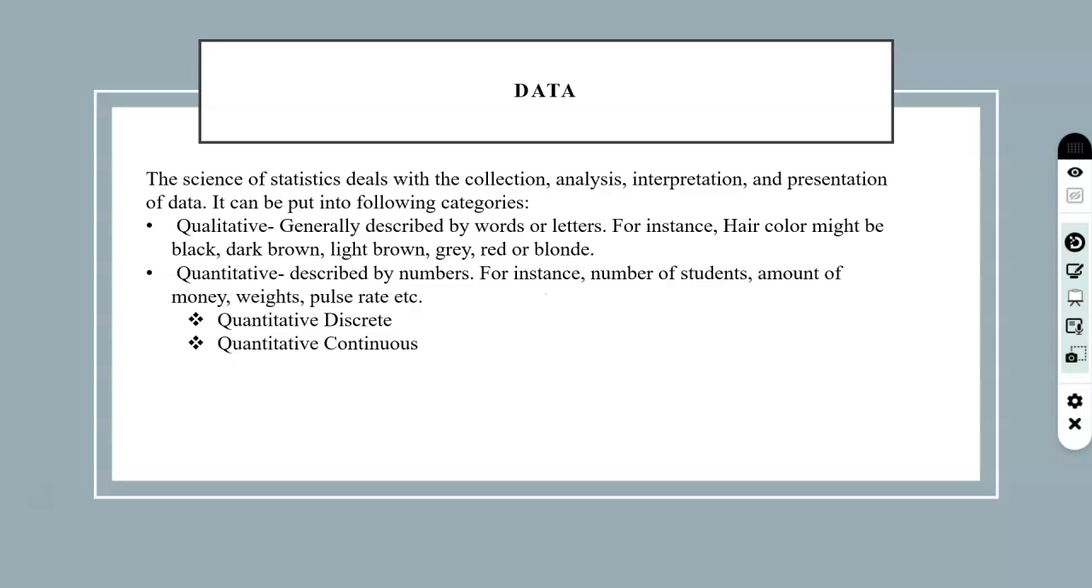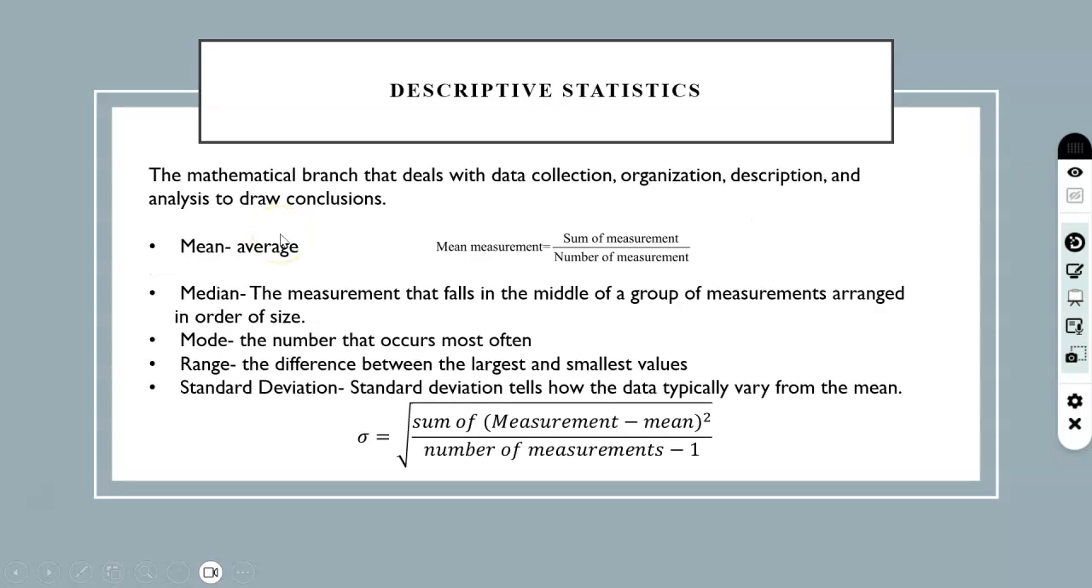For example, weights and pulse rates. There can be a weight of 5.153 pounds, which we cannot count, and hence it is continuous data. Pulse rate also is quantitative continuous data. The branch of mathematics that deals with data collection, organization, description, and analysis to draw conclusions is called descriptive statistics. In descriptive statistics, we will learn how to calculate mean, median, mode, range, and standard deviation.